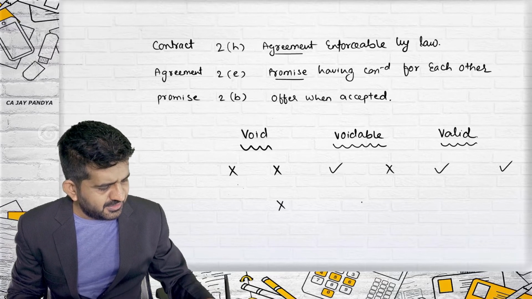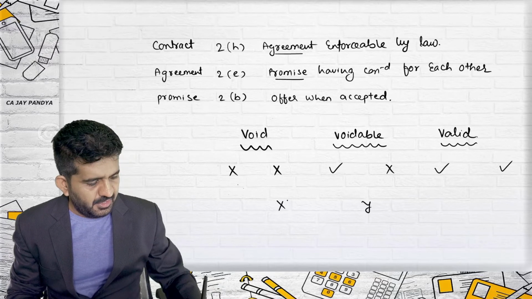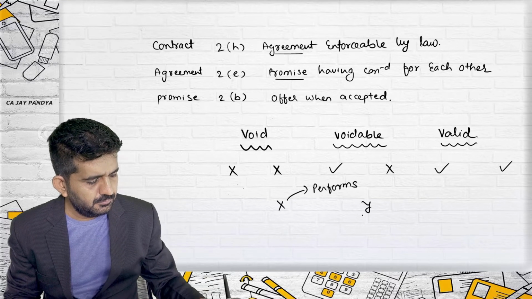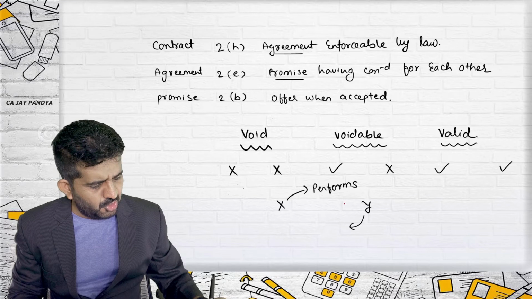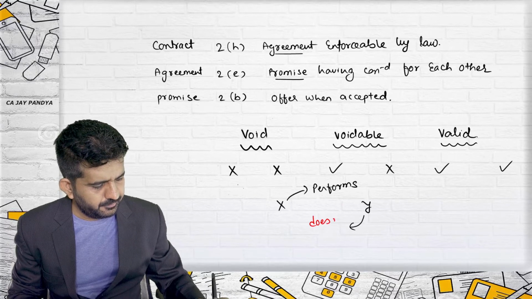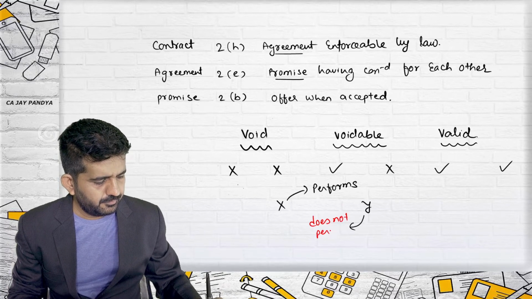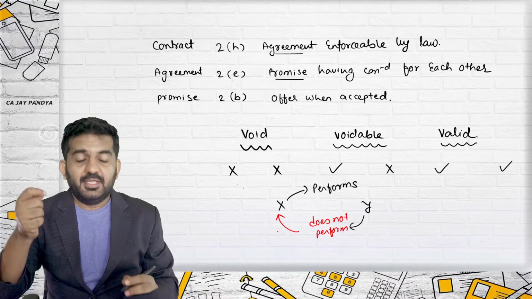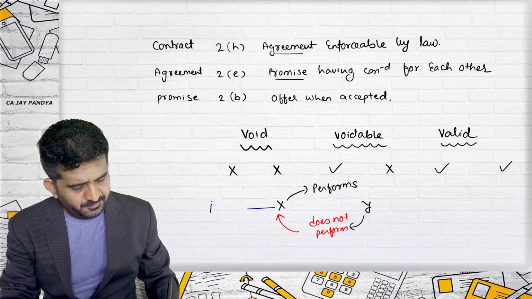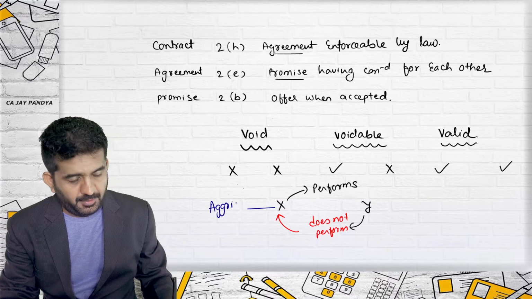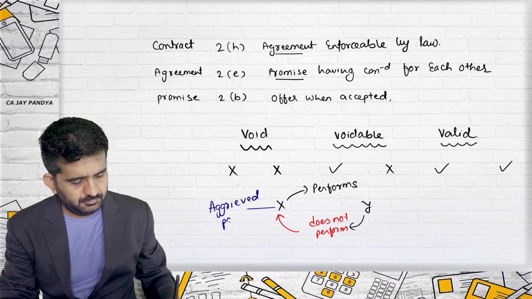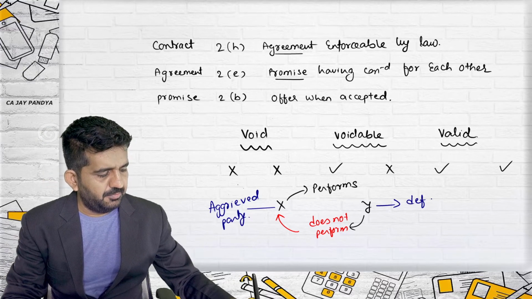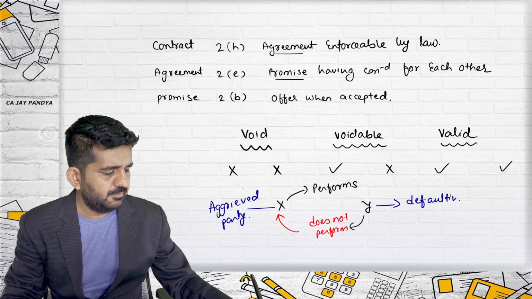We even understood the meaning of aggrieved party. Two parties, say X and Y. If X performs and Y does not perform, then X will become the aggrieved party and Y will become the defaulting party.